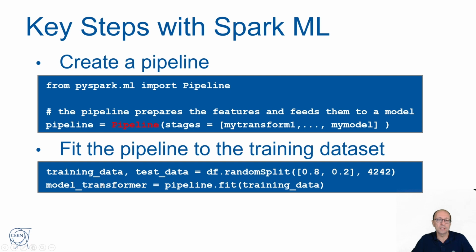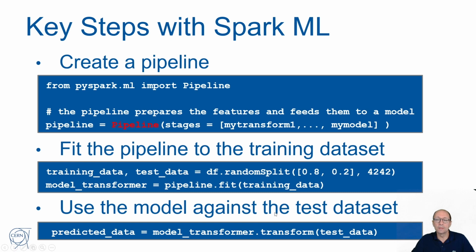The 80% is training. So the model transformer will be the pipeline dot fit training data. So we take the training data and we fit them to the pipeline. The pipeline defined above contains multiple stages. We'll see the details of how this can be built in the following and also in the demo. And the final result of fitting the training data into the pipeline is to have a model, which is a transformer.